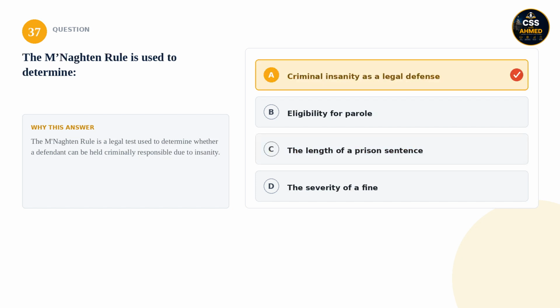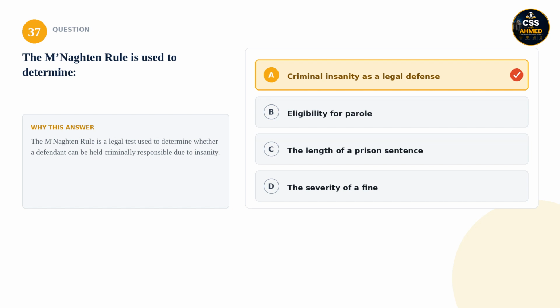37. The Merton rule is used to determine: is it criminal insanity as a legal defense, eligibility for parole, the length of a prison sentence, or the severity of a fine? The correct answer is criminal insanity as a legal defense. The Merton rule is a legal test used to determine whether a defendant can be held criminally responsible due to